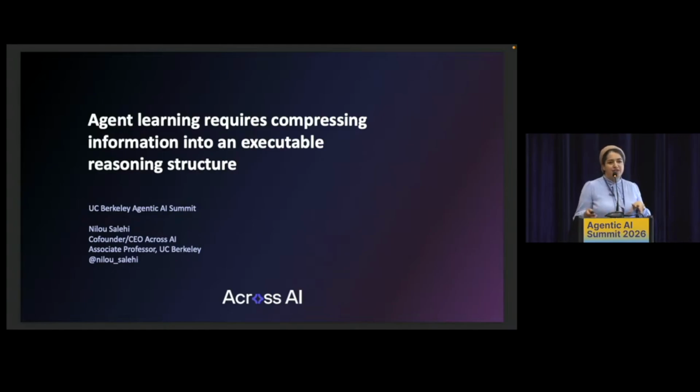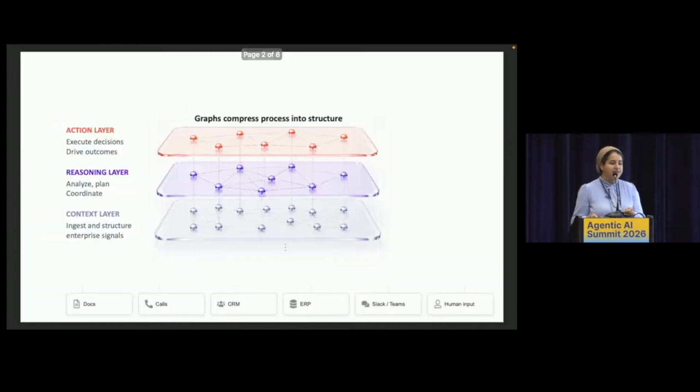Now, over the next few years, we're going to come up with more and more architectures that are able to do this in more complicated ways. And one of the first problems that we're going to have to solve is what are the various types of processes and what is the optimal architecture or harness for each of these processes. I want to share one that we've had a lot of success with, which is reasoning graphs. A reasoning graph is a graph of agents. So each of the circles that you see in this graph is one of the agents. And we've identified that for particular processes, especially processes that need to be run repeatedly and with very high consistency, this is a very good architecture.